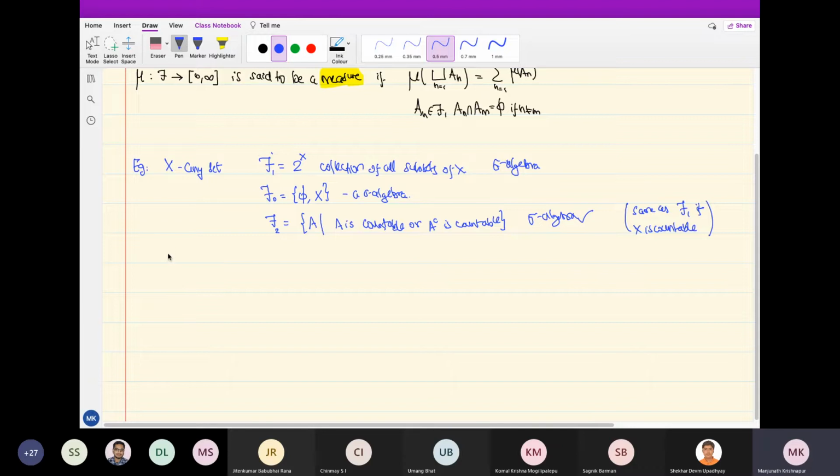So fix a point A in X, and define a function like this: you take any subset, and the value you give it is 1 if that set contains the point that I have fixed, and 0 otherwise.